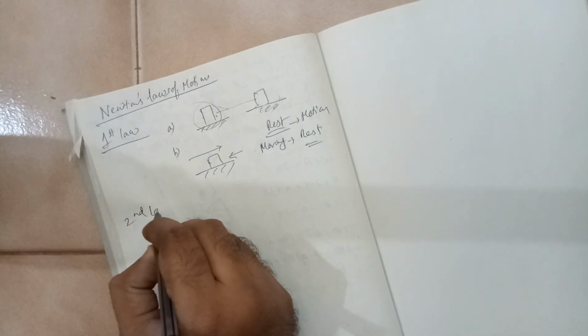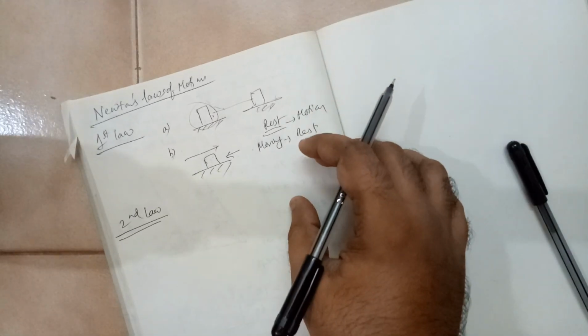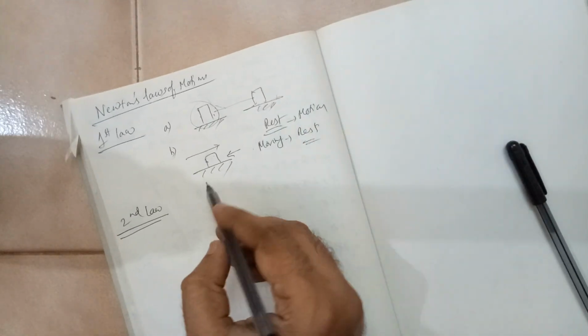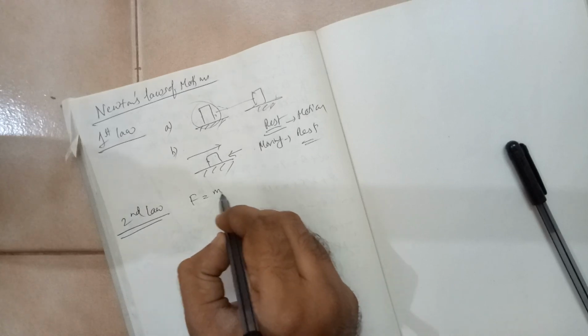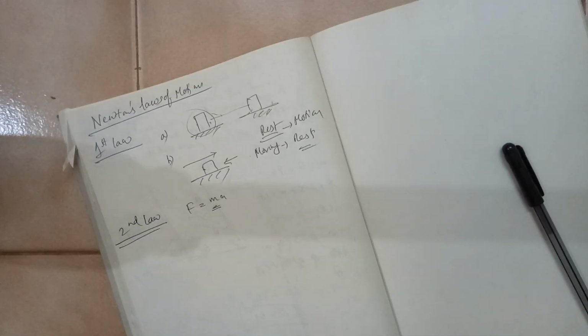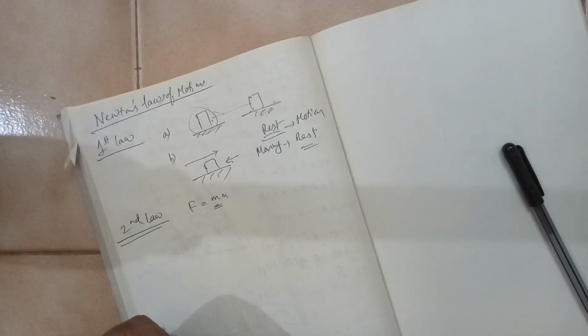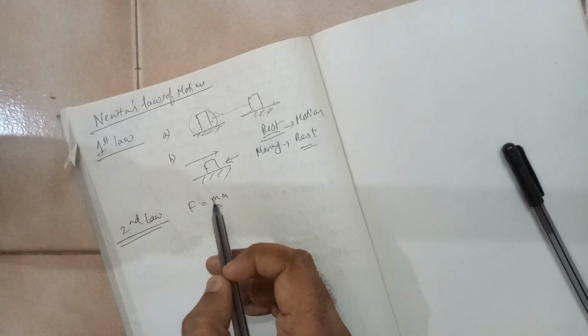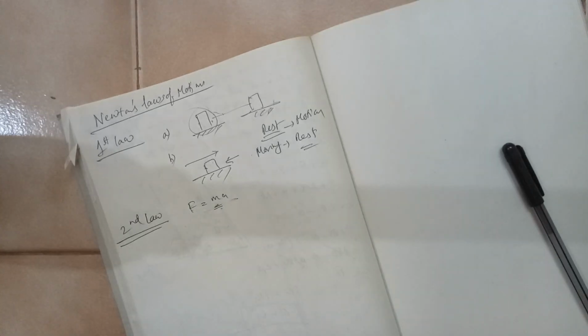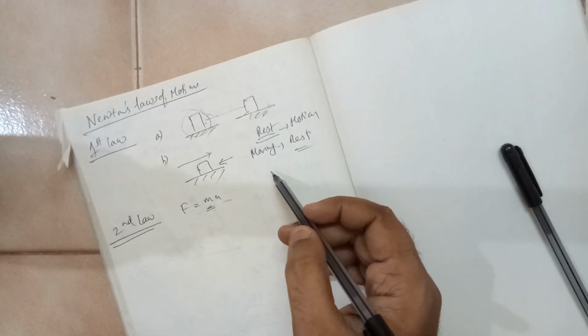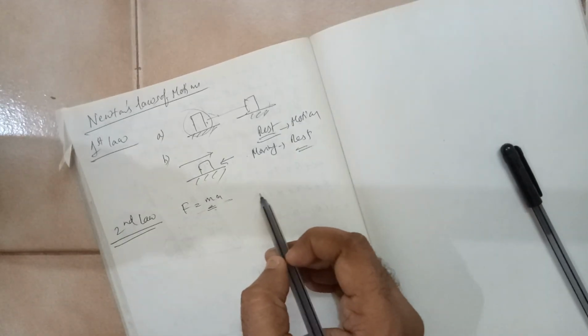Second law. Now you have defined the first law. You said that there is a force. Now, how to calculate the force? Force is equal to mass into acceleration. Force is a vector, we have discussed all that. It has a direction and the magnitude can be obtained by this formula, F = ma.